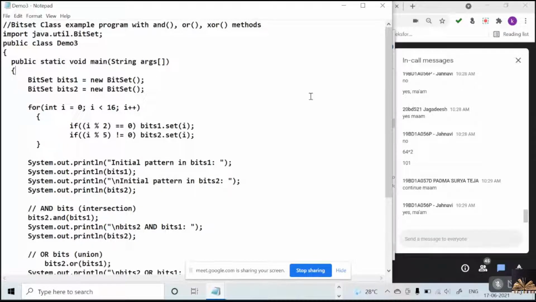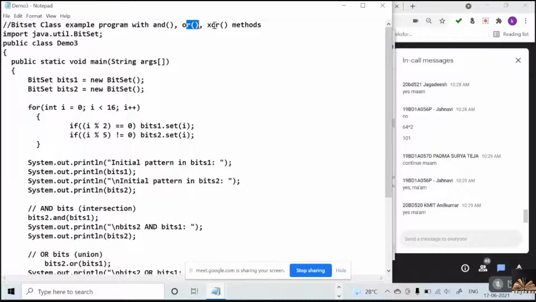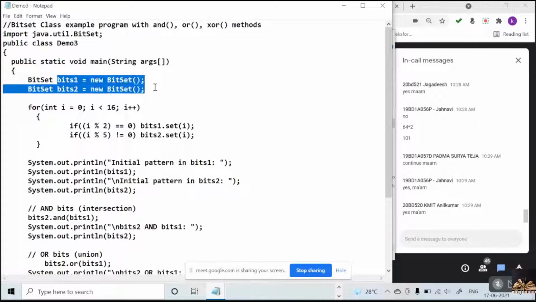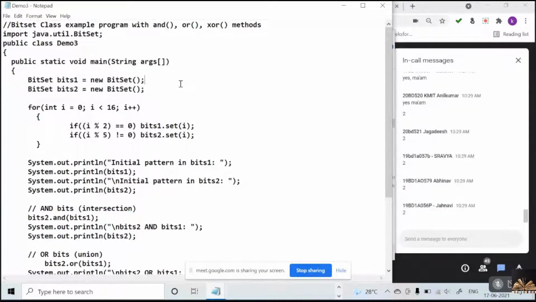Very good. Look at this, guys. This is one more program related to bitset, the AND or XOR operations. We are going to look at this. Here, how many bitsets did I just create? Quickly, you have to be with me. You have to concentrate. Then we will finish up soon. We will wind up this session today.